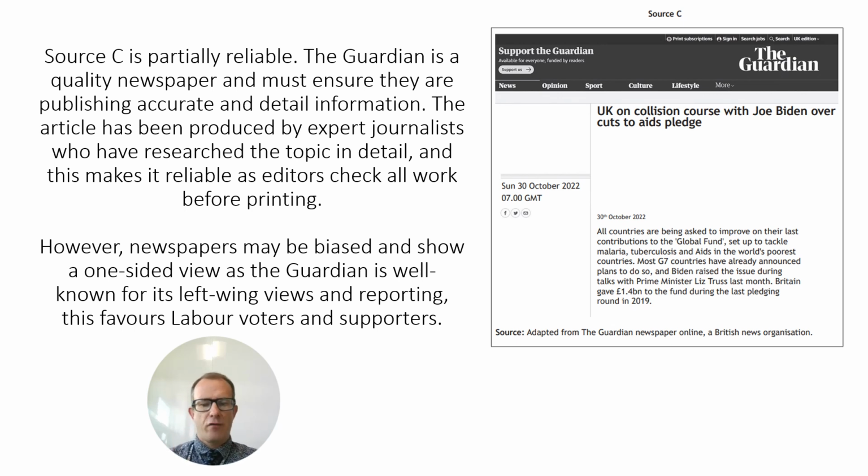But on the flip side, it does give you 2 bad things. The one I focused on is that newspapers like The Guardian might take a one-sided view and show bias towards Labour. But also, it tells you the source is adapted at the bottom. That's also a bad thing. If it's adapted, it doesn't mention what's been changed, what's been taken out, what's been added. It doesn't make it clear how or what's been adapted, and that could also make it less reliable. So in total, this would gain 2 marks. So A, B, C sources, you've gained 6 marks in total.